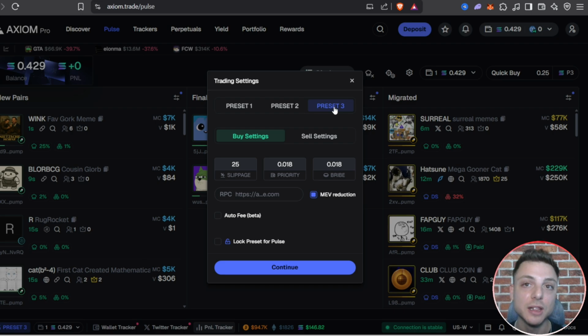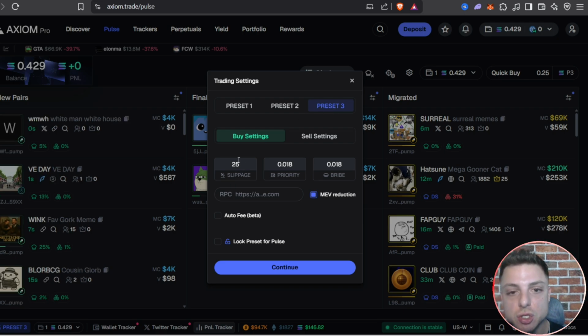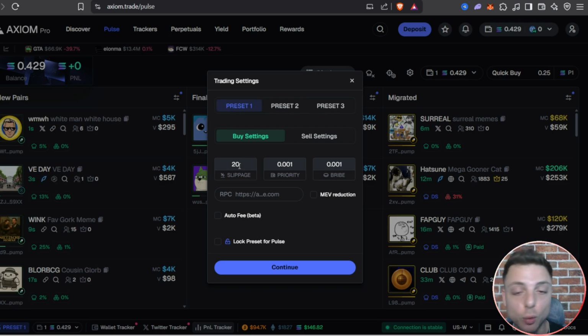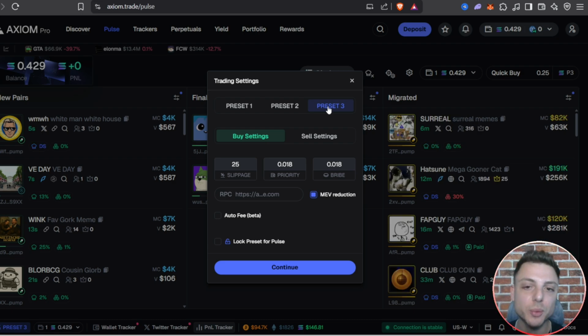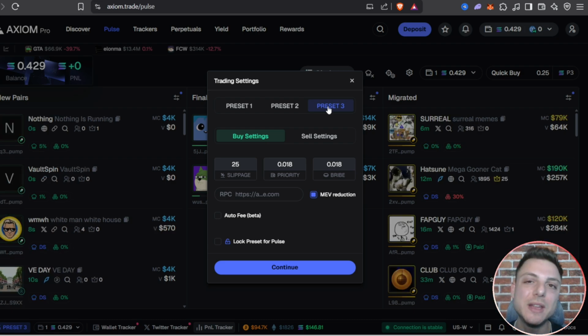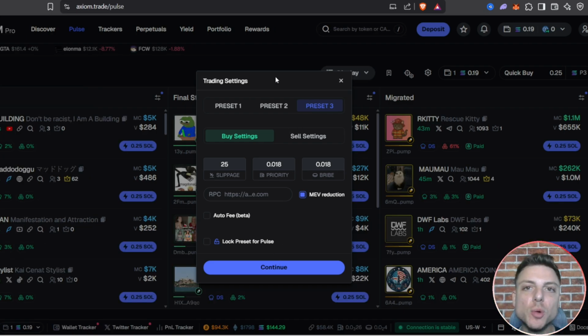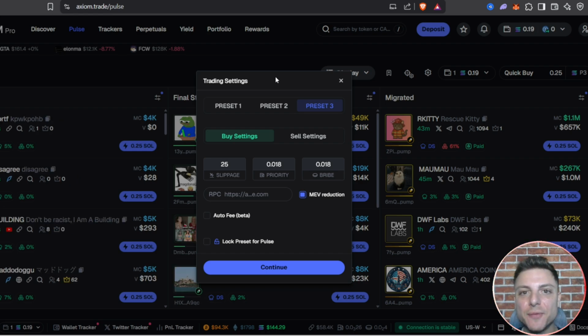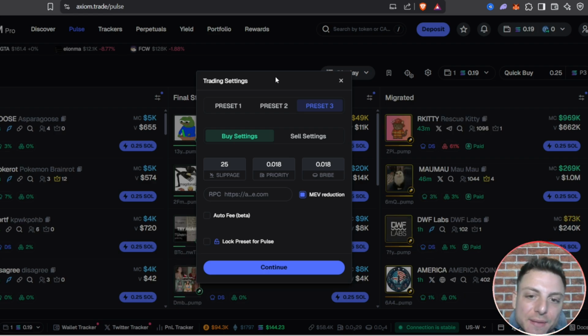If you're trading lower market cap coins in the 15, 20, 25,000 market cap, you might need a little bit more slippage. So we might increase this to something like 40%. But then for larger market cap coins, something in the 100, 200, 300,000 market cap, 25% slippage would definitely be absolutely fine. If you have a normal trading balance of a few Solana and every time you're entering into a trade for at least 1 Solana, these priority fees, bribe fees, and slippage settings are absolutely fantastic.